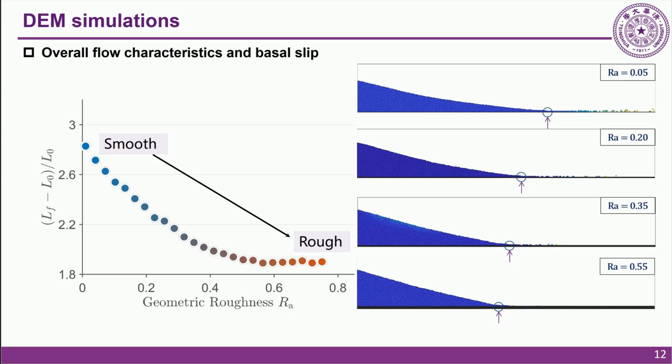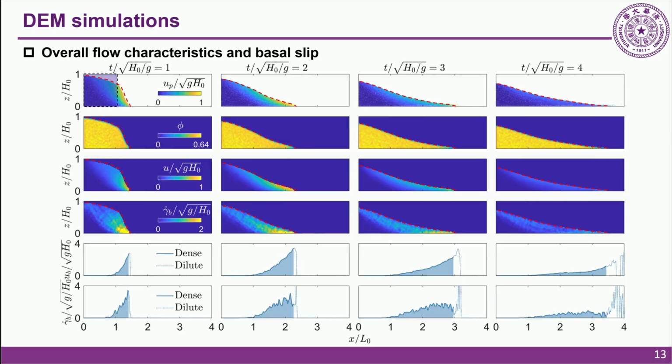And by plotting all intermediate cases, we reveal a nonlinear trend. The runout distance decreases as the roughness increases, eventually reaching a plateau. To understand this runout trend, we examine the internal kinematics. Our primary focus is at the base.